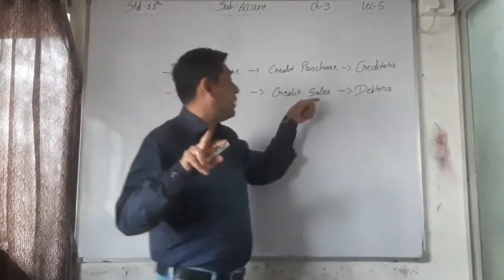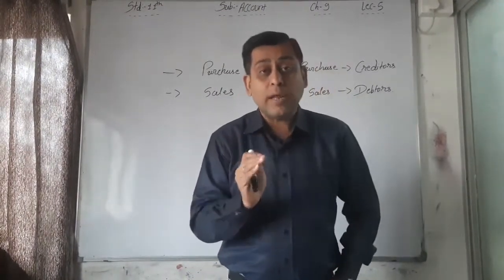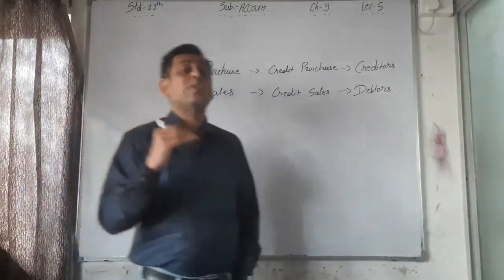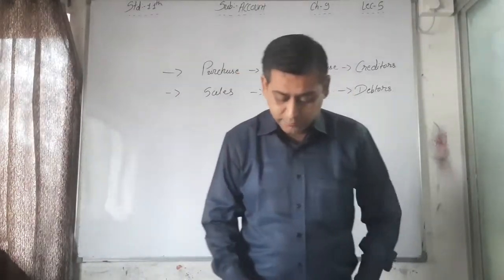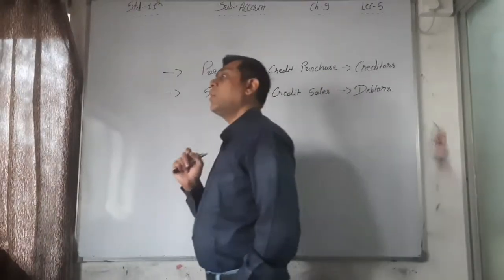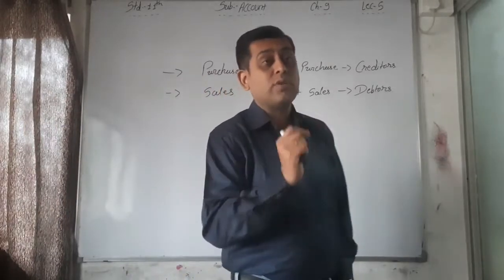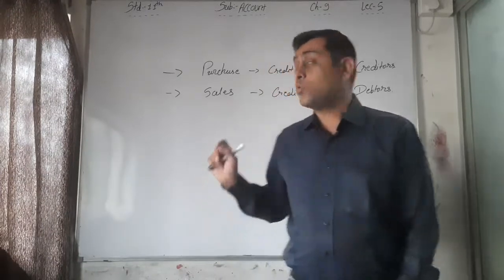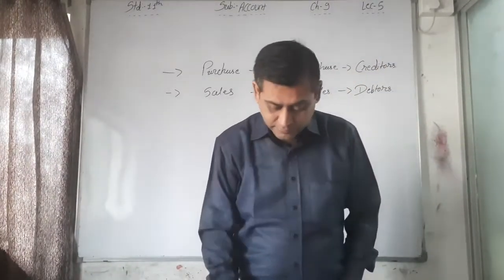As well as the same with the debtors: what amount we have to receive today, from today to this week, that we can find out from the receivables. Okay, so the main thing of the business is what amount we have to pay today and what amount we have to receive today, quickly and easily. If we want to find that out, then you have to see the receivable and payable accounts. Okay, that is the main part of the business.